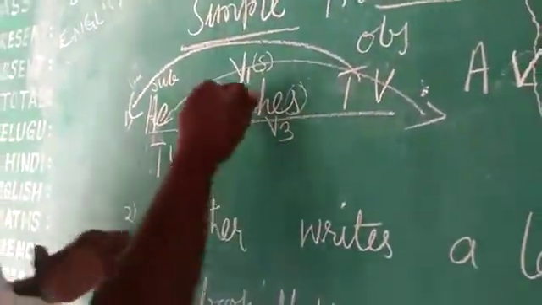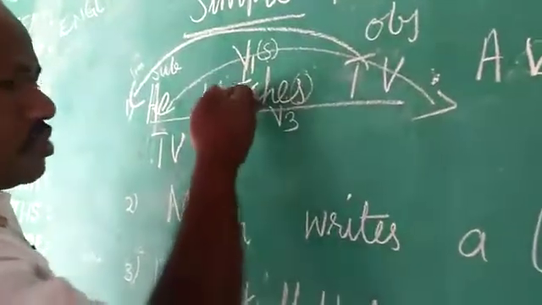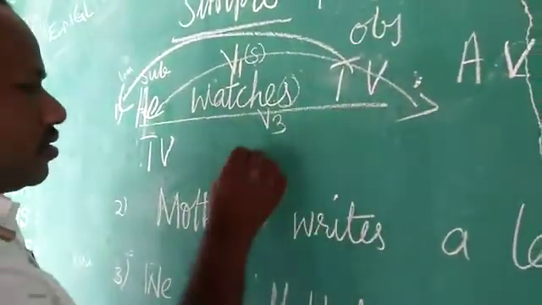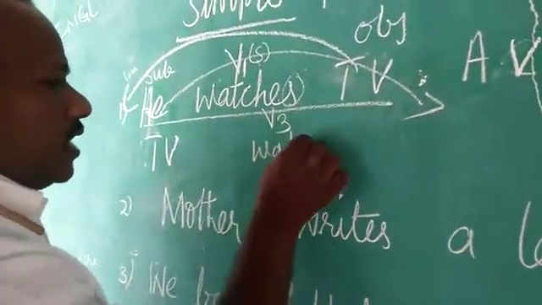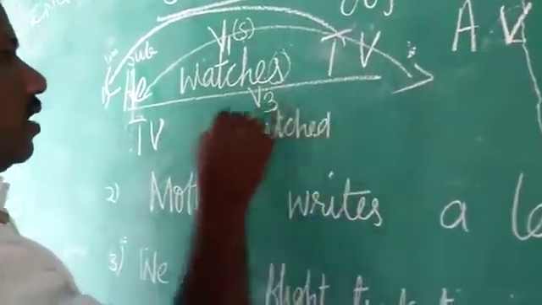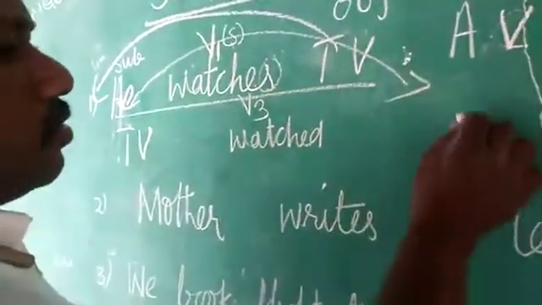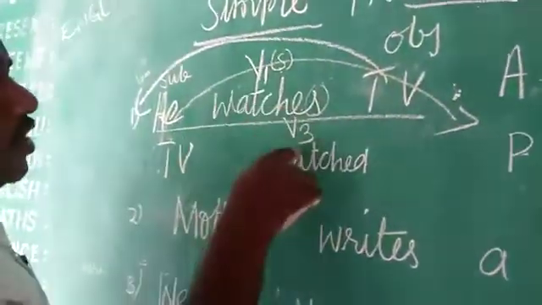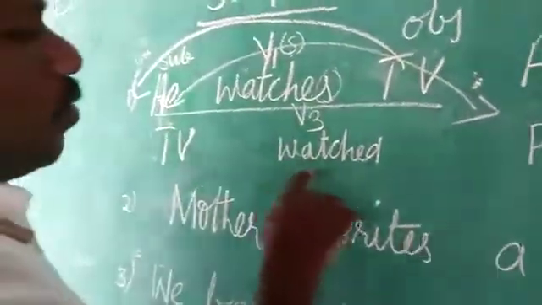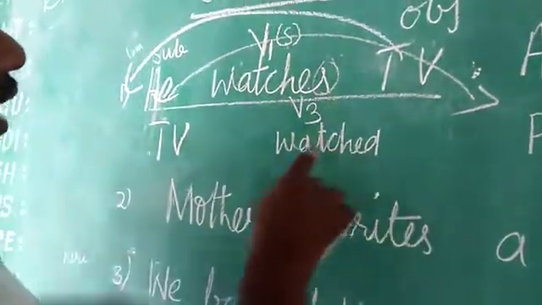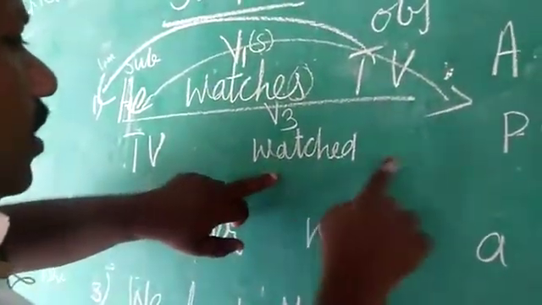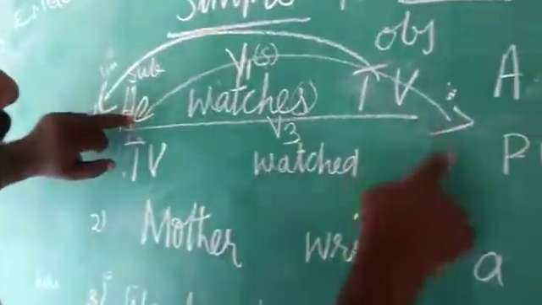What is the V form of watch? Watch, watched, watched. Remember here, children, when you are changing active to passive voice, the V1 form will change into V3 form, that is watched. And one more thing you have to remember here is he changes to him, children.